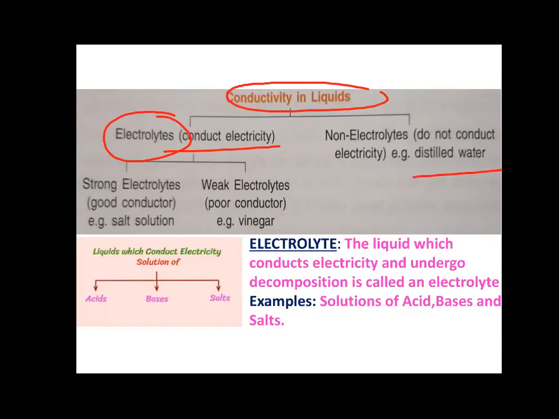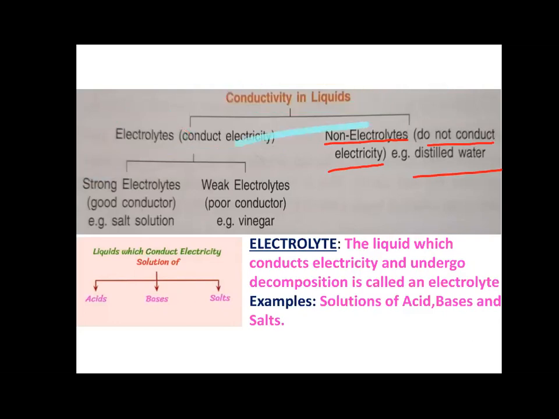for example, distilled water. The bulb did not glow, right, children? As the bulb did not glow, it means it is not allowing the electricity to pass through it. So, those liquids are known as non-electrolytes. Non-electrolytes are those liquids which do not conduct electricity, which do not allow the electricity to pass through them. And electrolytes are those liquids which allow electricity to pass through them. Okay, children? Now, in electrolytes, we have two types, strong electrolytes and weak electrolytes.